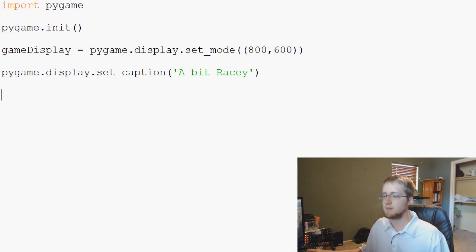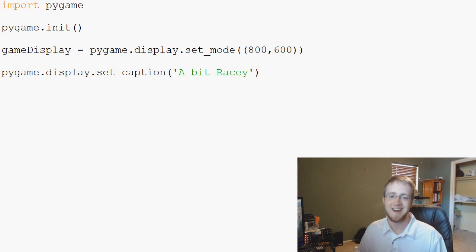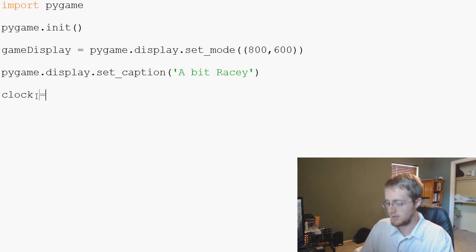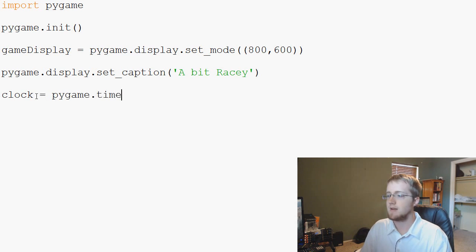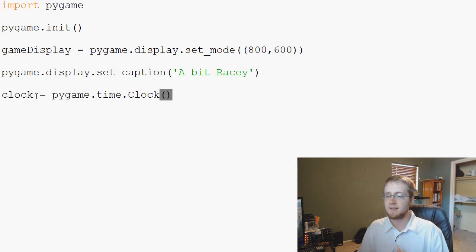So that's that. The next thing we want to do is define the game's clock. A clock is basically going to time things for us, and for our purposes, we use it for frames per second. So let's write this out real quick. We're going to say clock, and that's going to be our game clock, equals pygame.time.Clock.